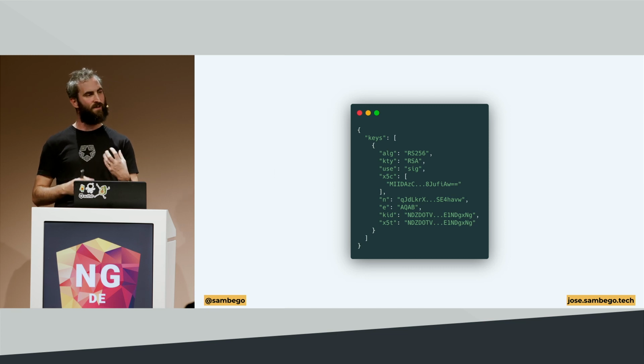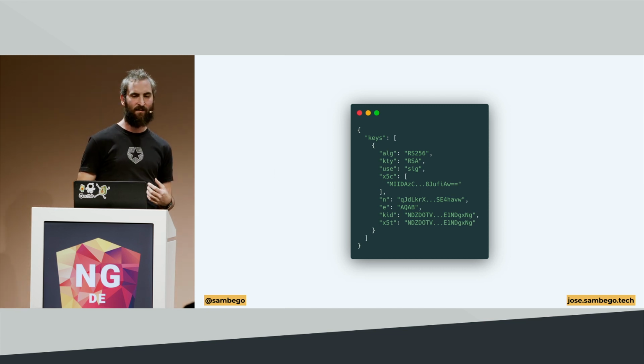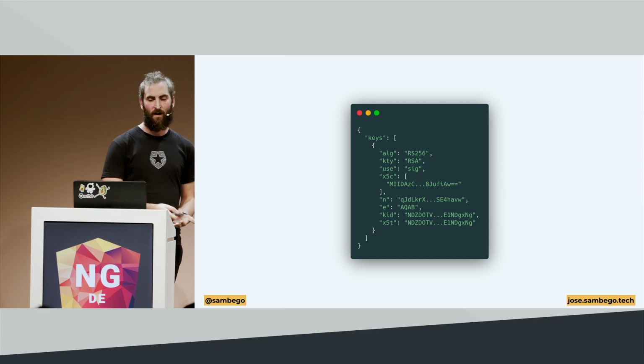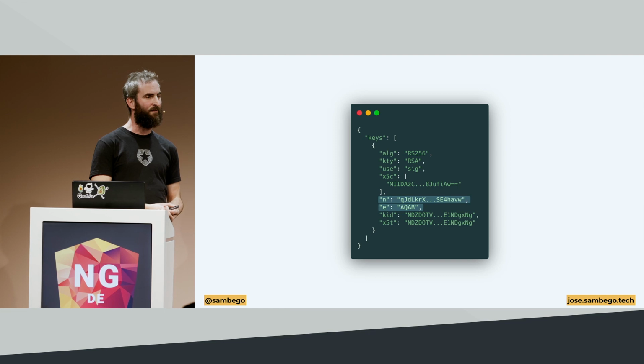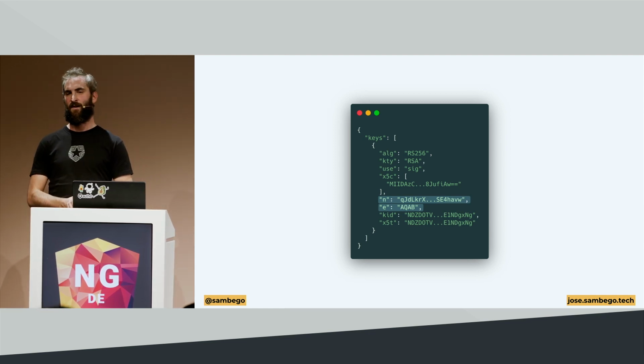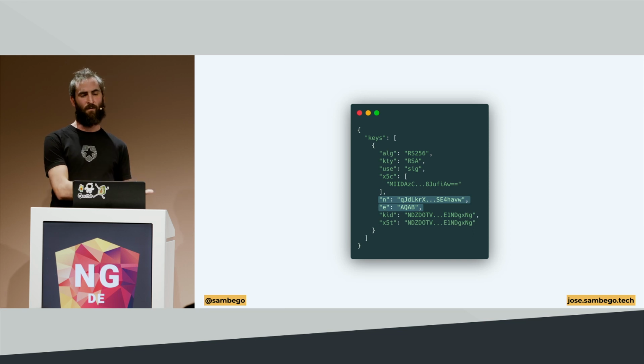But if we look closely at what's in this JSON object, we see a few things. It tells us it's for the RSA 256 algorithm, and it tells us a few other things like the N and E value. If you remember when we generated the public and private key pairs in the RSA example, we had an N and E value being the modulus and the public exponent. Should this be a private key, it should have the modulus and the private exponent. So a JWK, a JSON Web Key, is just a JSON representation of all the data you need in order to consume that key, be it a private key or a public key.